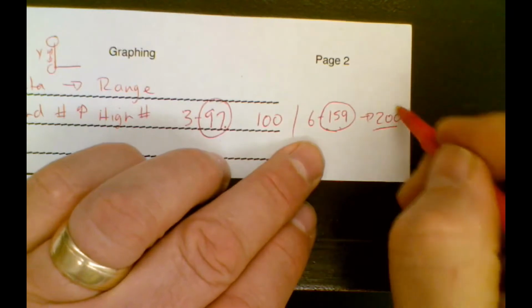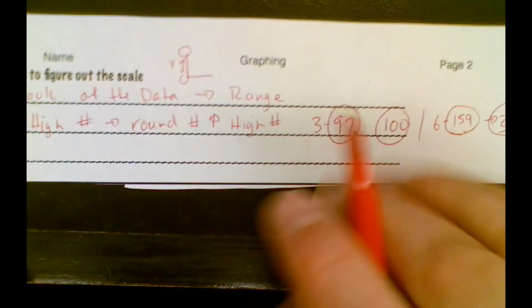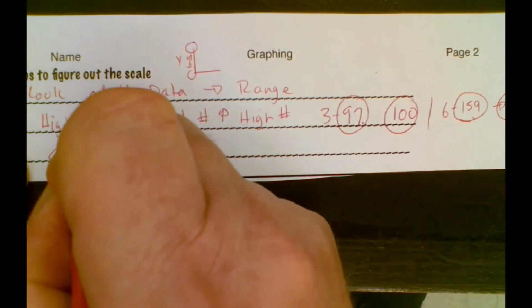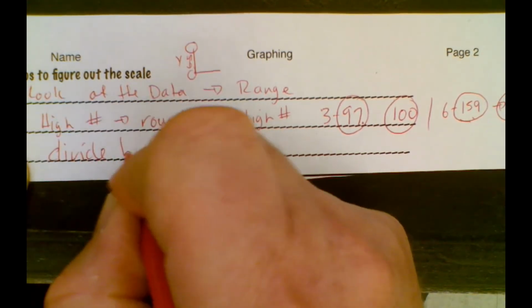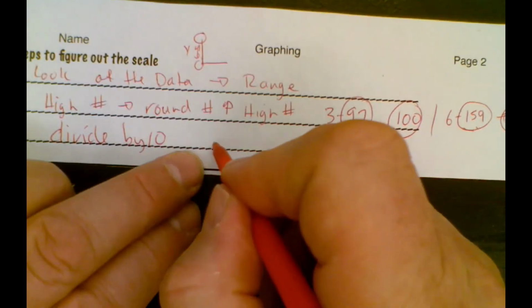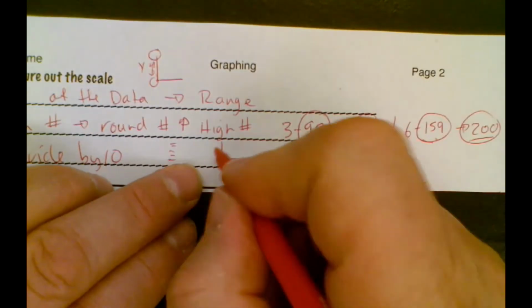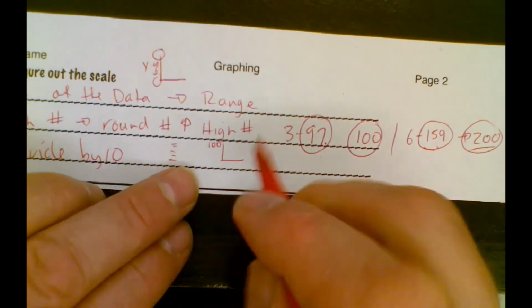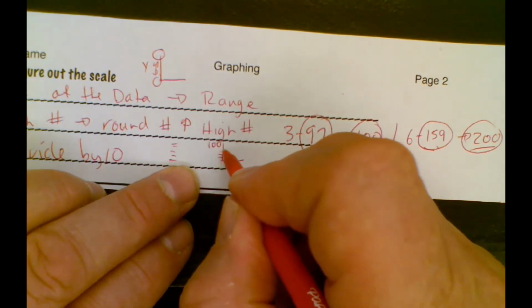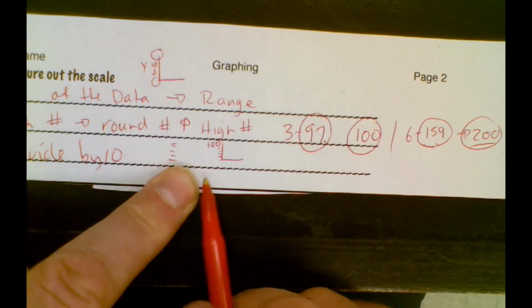Now, once you've identified what the biggest number is, then you can divide that by 10, and that gives you what you're counting by. So when you do your scale, if you're going to 100, 100 divided by 10 is 10, so it'll be 10, 20, 30, 40, and that kind of gives you what the scale is.